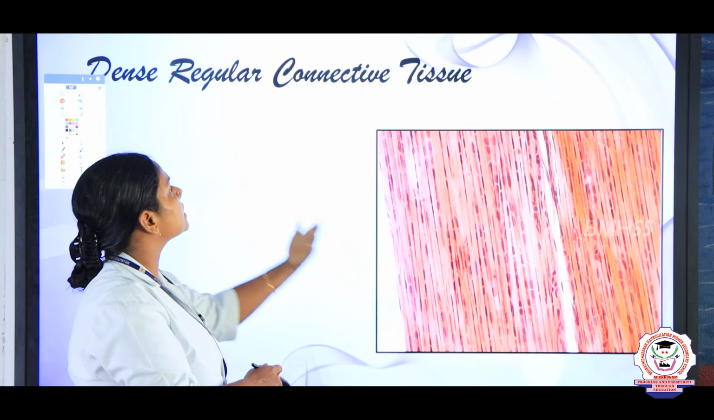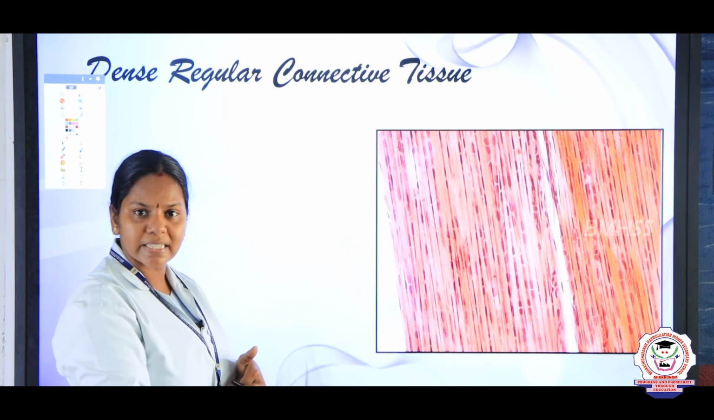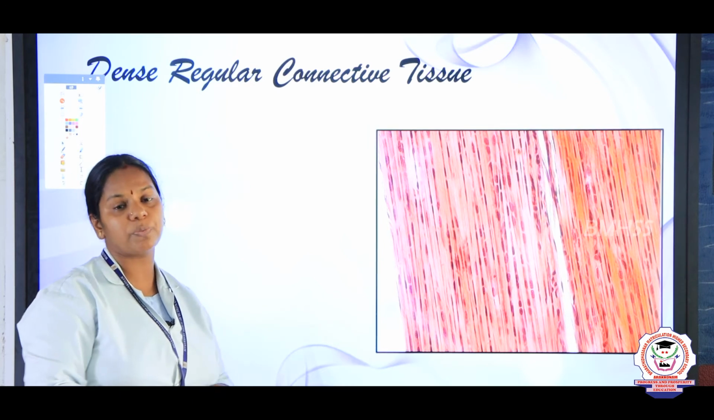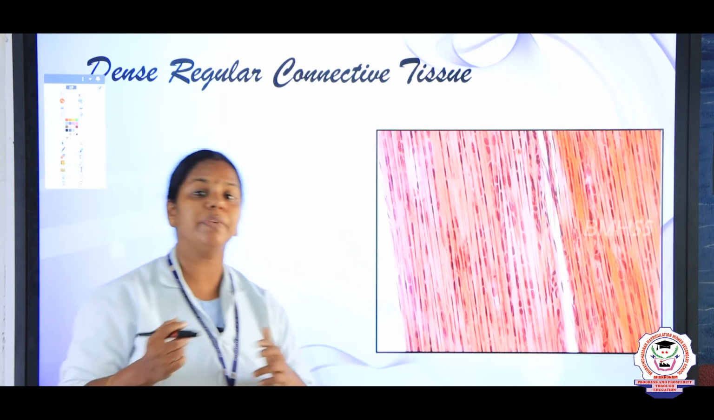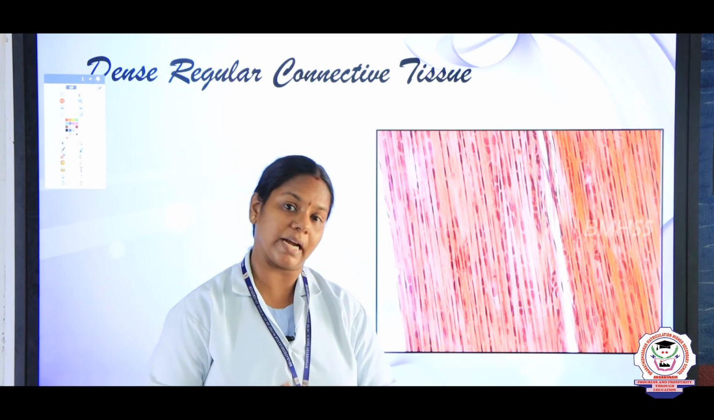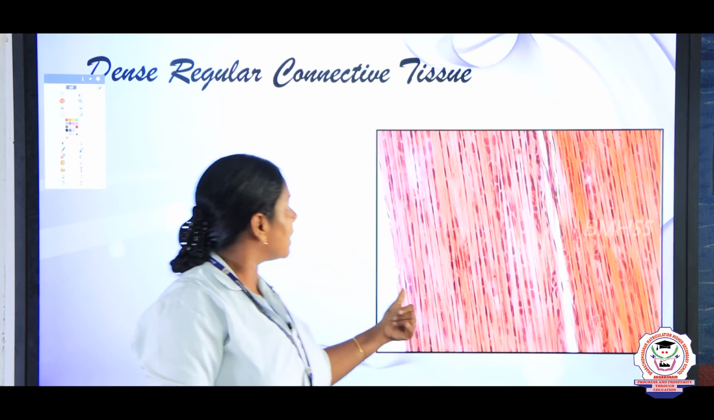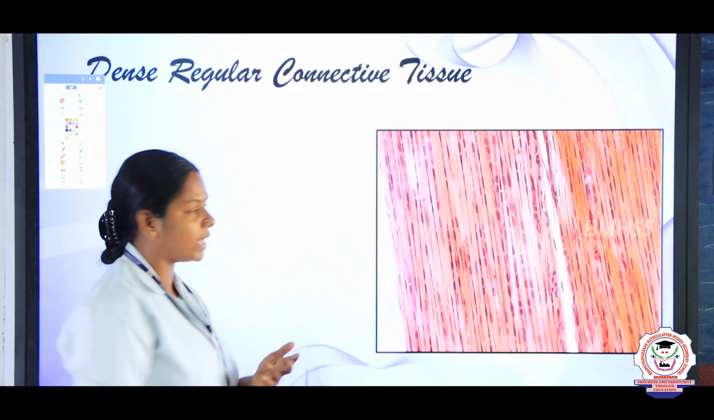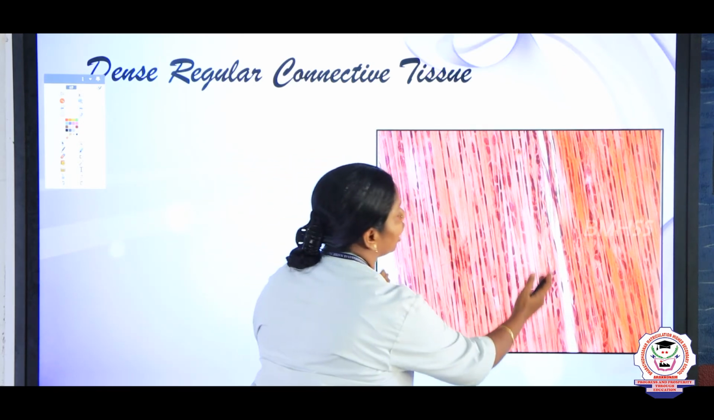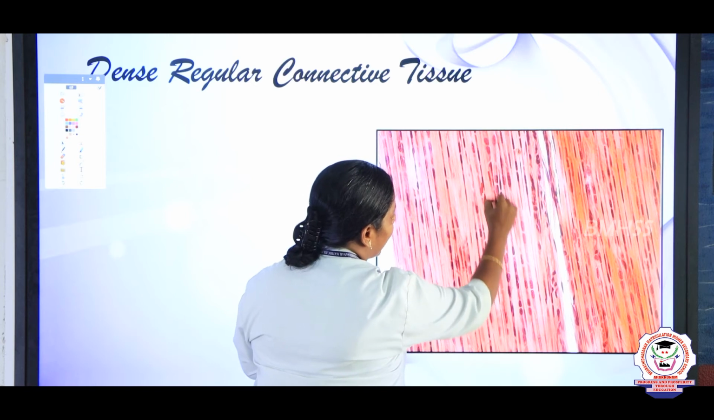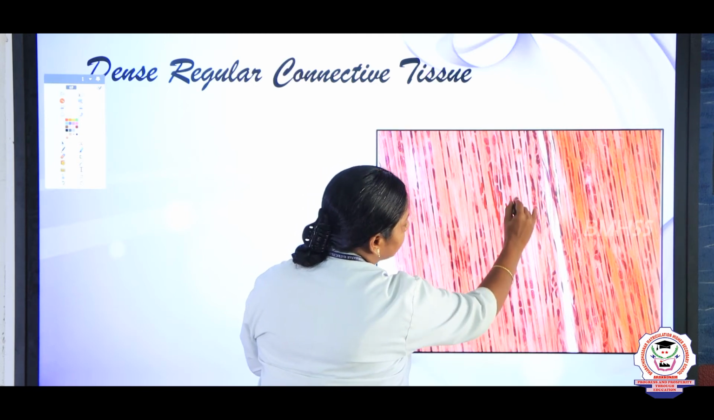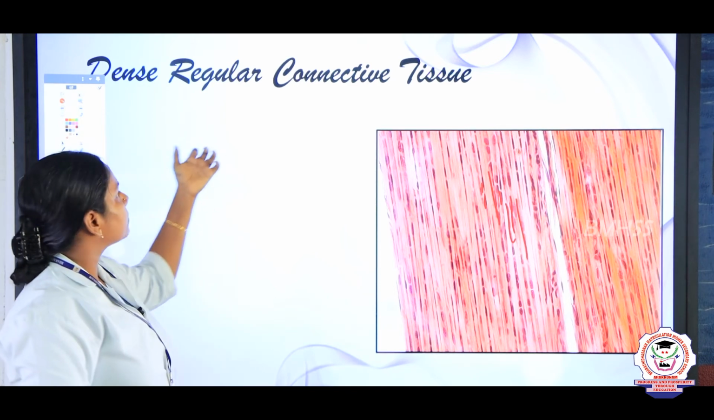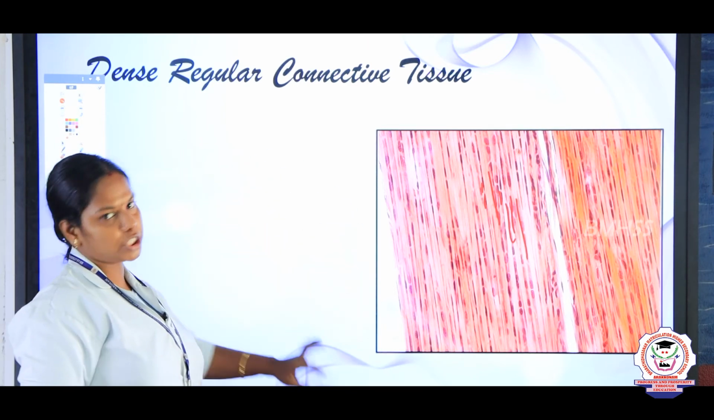And where are these regular connective tissues present? These are present in tendons and ligaments, that is between the bone to bone connections and between the bone to muscle connection. In between there, this dense regular connective tissue is present. They are said to be regular based on their pattern of arrangement. You can see they are parallel, right? They are parallel to each other and they are densely packed. So, dense regular connective tissues.